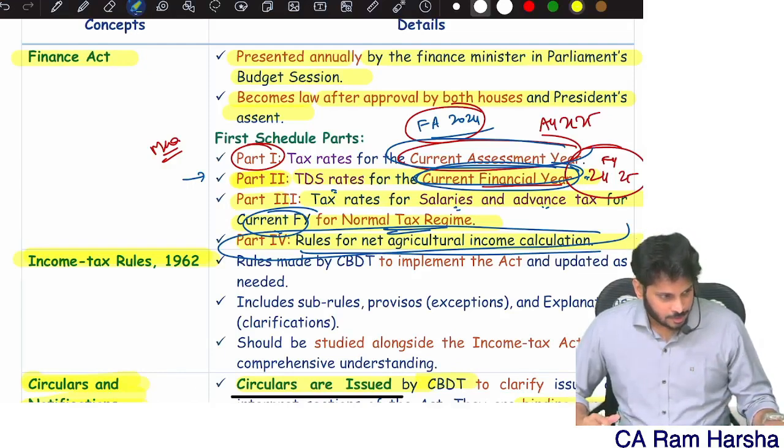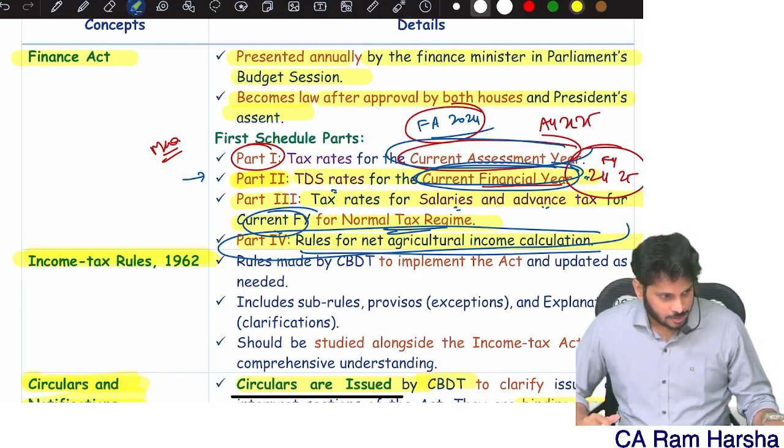For example, in the exam they will give you one question. What are the tax rates, by the way? Up to 2.5 lakh, 0. 2.5 lakh to 5 lakh, 5%. 5 lakh to 10 lakh, 20%. Above 10 lakhs, whatever income you have, 30%.